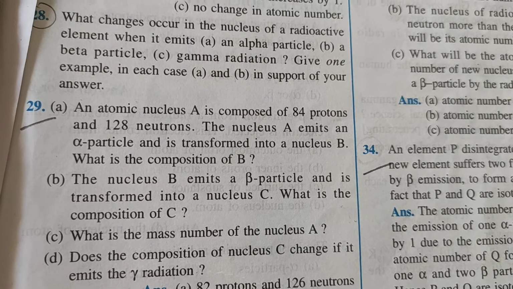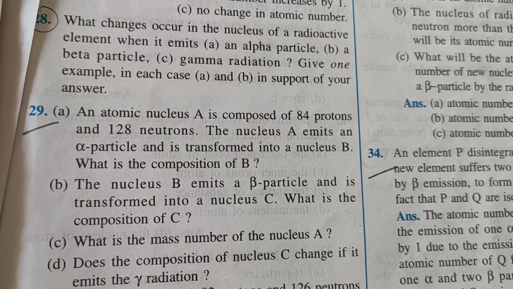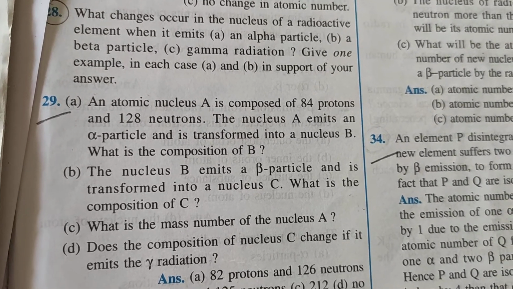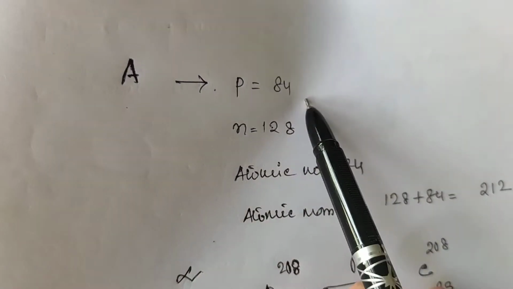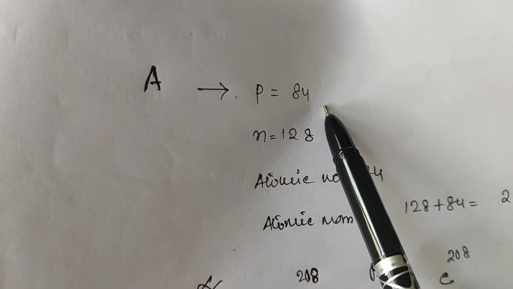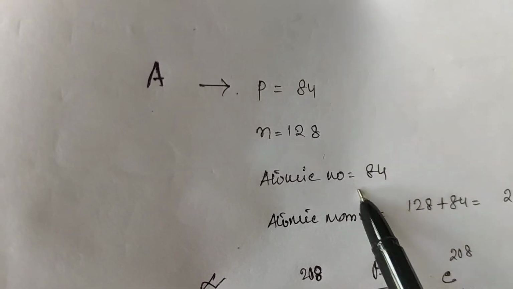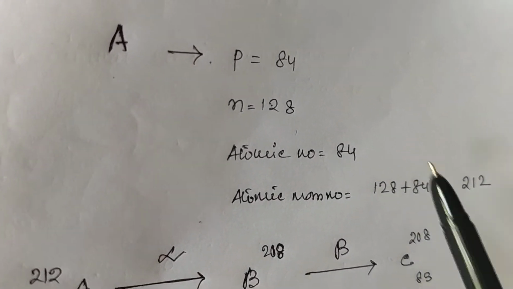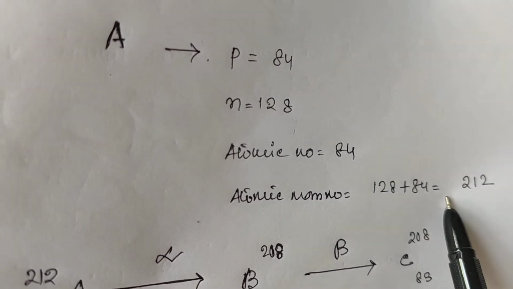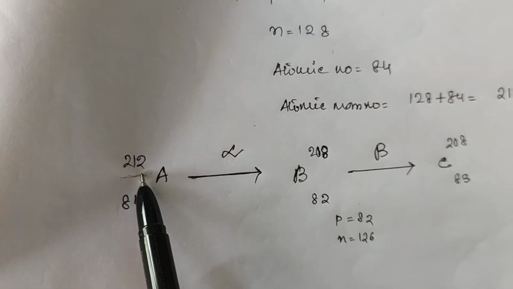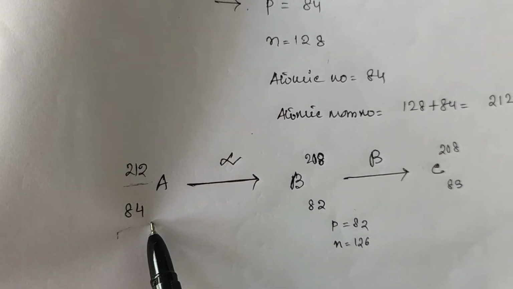Class 10, we are continuing with the question answers of radioactivity. See this one. Atomic nucleus A is composed of 84 protons and 128 neutrons. So what is the atomic number? Number of protons, 84. Atomic mass number, this plus this, 212. So how do we write this? Obviously atomic mass number like this.